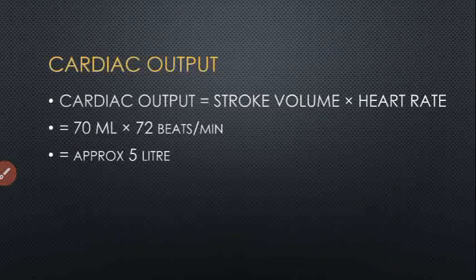Let's move to cardiac output. Cardiac output is stroke volume times heart rate. We previously learned that the stroke volume is the amount of blood ejected via the left ventricle in each beat, in the range of about 70 to 80 ml. So when we calculate, we get a cardiac output of approximately 5 liters in an adult.